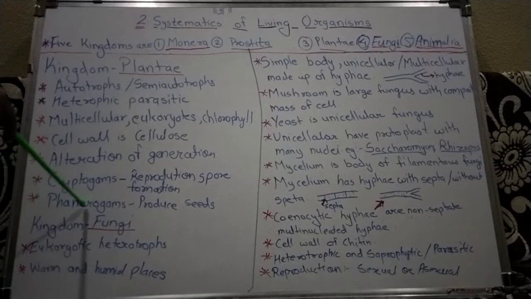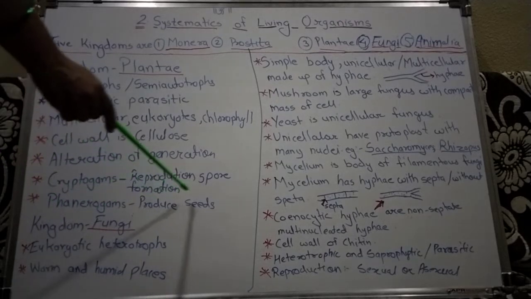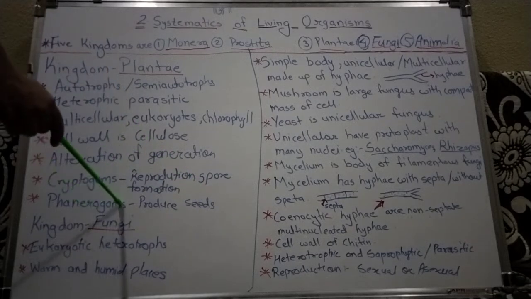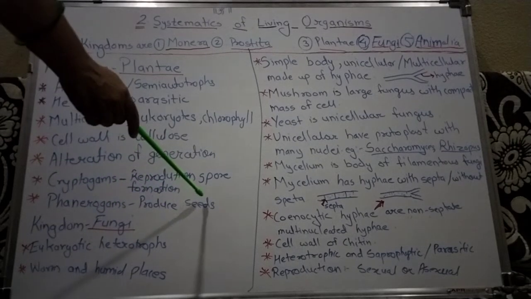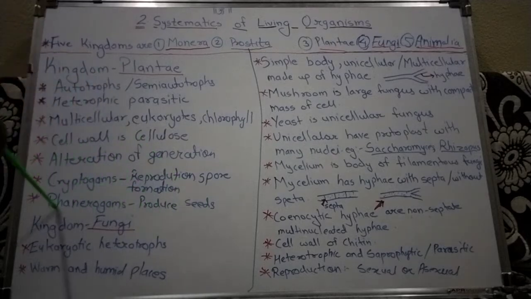Then phanerogams are the higher plants which produce seeds.